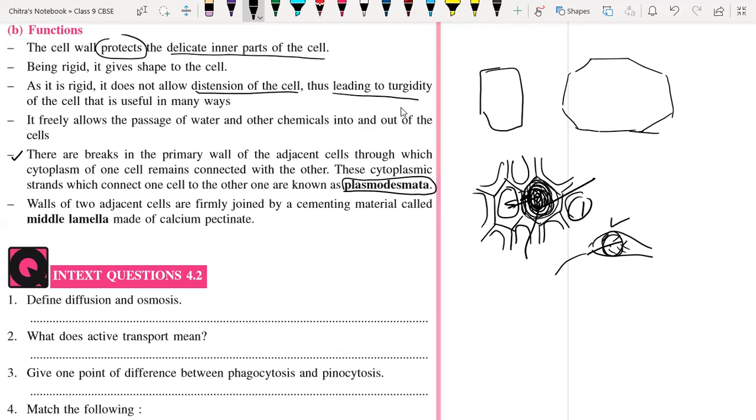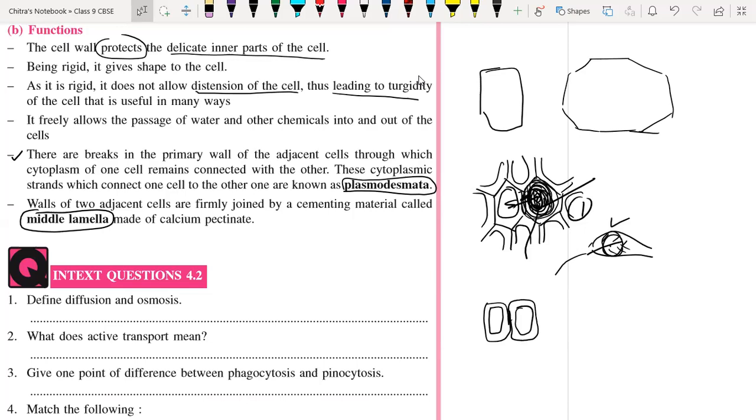The walls of two adjacent cells are firmly joined by the cementing material called middle lamella. Very important. See, suppose I'm drawing one cell here, and this is the cell wall. Again here another cell, and here it is having the cell wall.